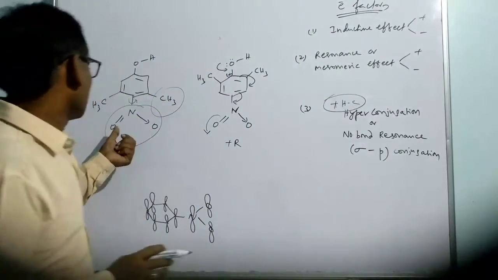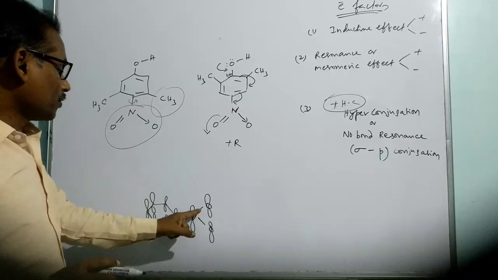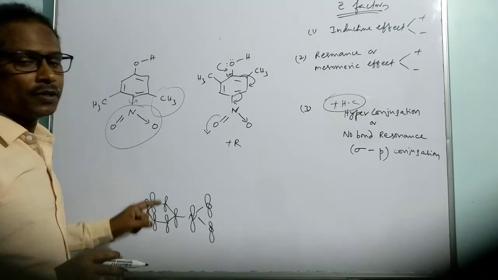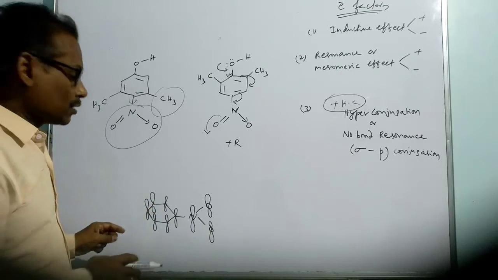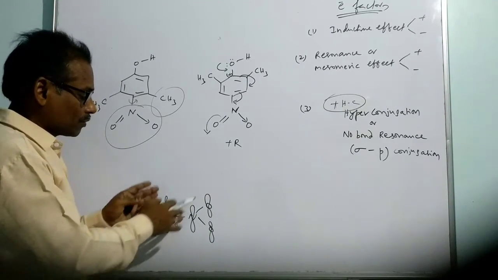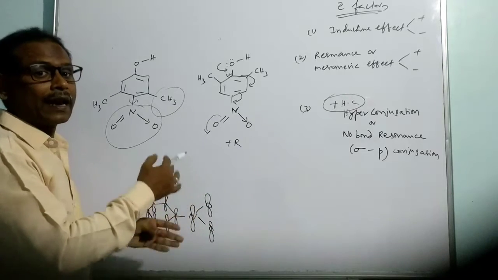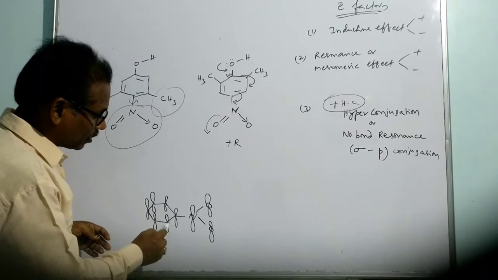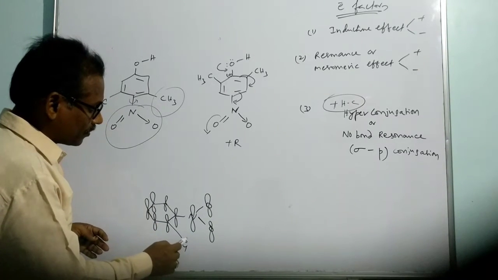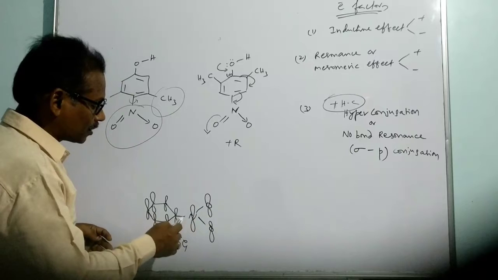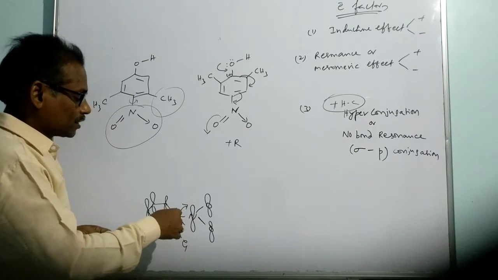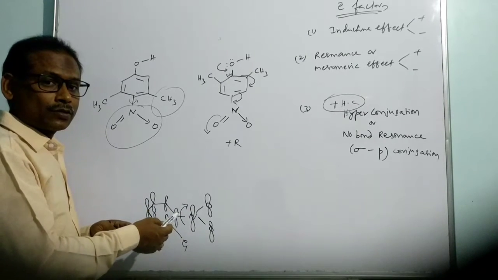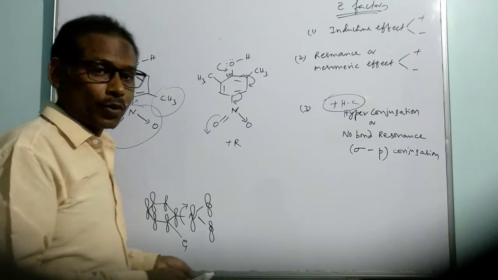The conjugation means the pi bond of the NO2 group will make conjugation with the pi bonds of the benzene, as long as the p orbitals of the benzene system and the p orbitals of the NO2 group are aligned parallel to one another. But because there is another group at meta position, this group has interaction with the NO2 group. That means this sigma bond will be rotated and there is no more question of conjugation. So there is no more resonance exhibited by the NO2 group.